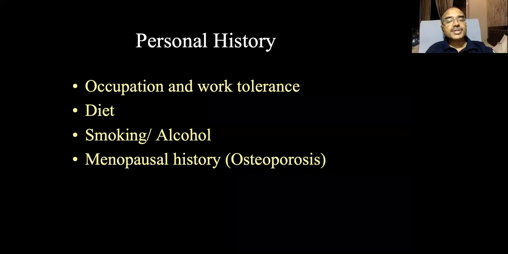What diet the patient takes. Smoking, alcohol, these are important from the avascular necrosis point of view. Smoking has a cumulative effect on development of avascular necrosis. Alcohol again has a cumulative effect, so you ask how much alcohol he takes and for how long. If he takes about 400 ml of alcohol per week for more than 10 years or so, then the development of avascular necrosis is extremely high.